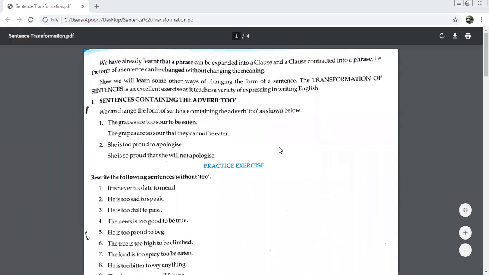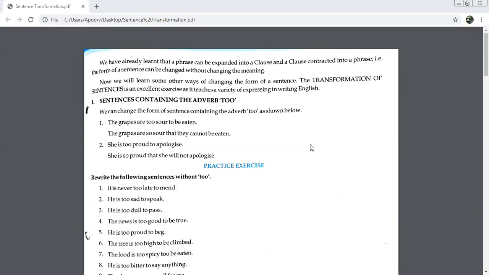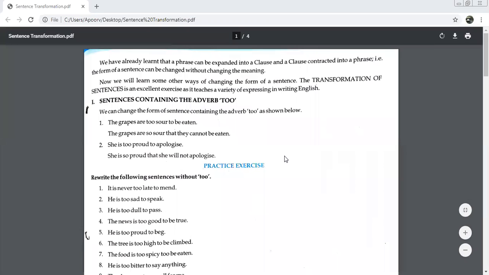I've started taking up new admissions or those who did not attend the classes. One by one, I'm taking up every chapter. Today, I'm taking up transformation of sentences with you. Which chapter are we going to revise today, children? Transformation of sentences. Yes, we had done this long back.